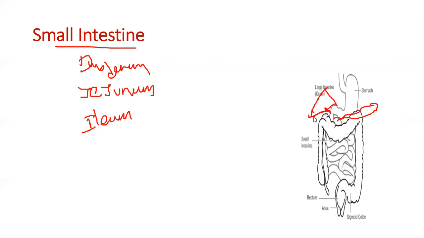Then it reaches the small intestine, where the liver and the pancreas release their secretions inside. The process of digestion is completed in the small intestine.